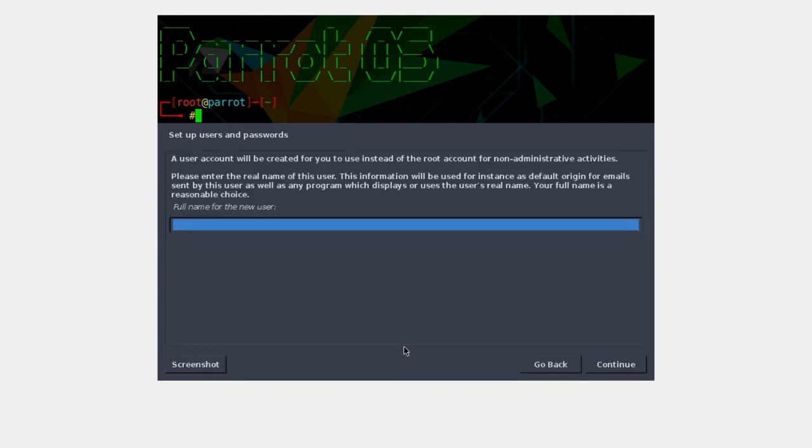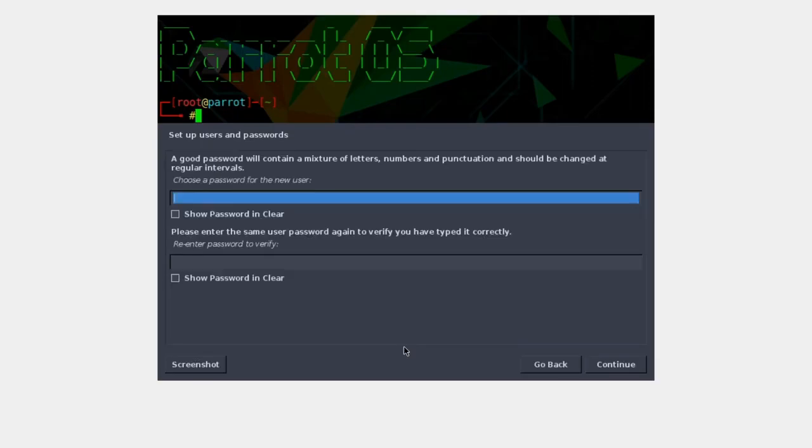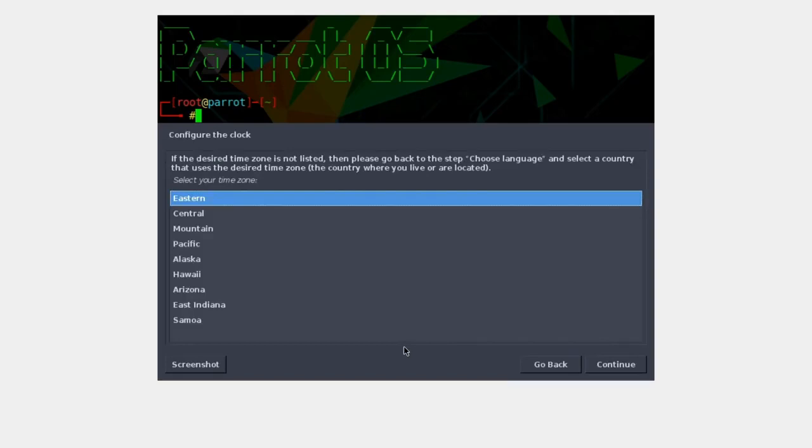Now, we will create a new non-root account. Give full name for the new user. And set a strong password, and continue. Note, use tab key to move mouse control. Select time zone.